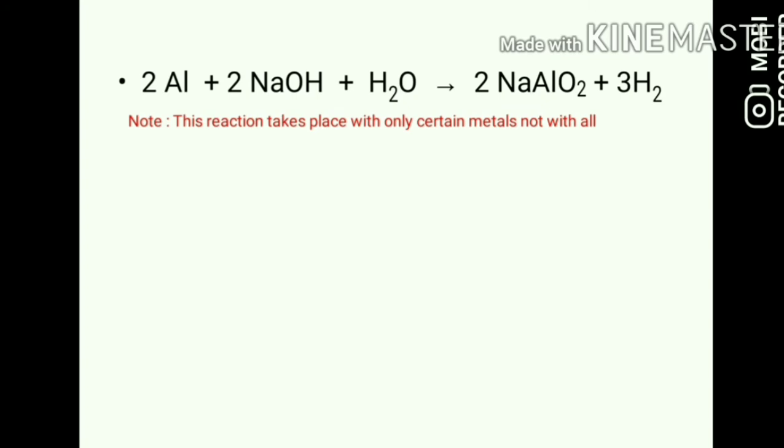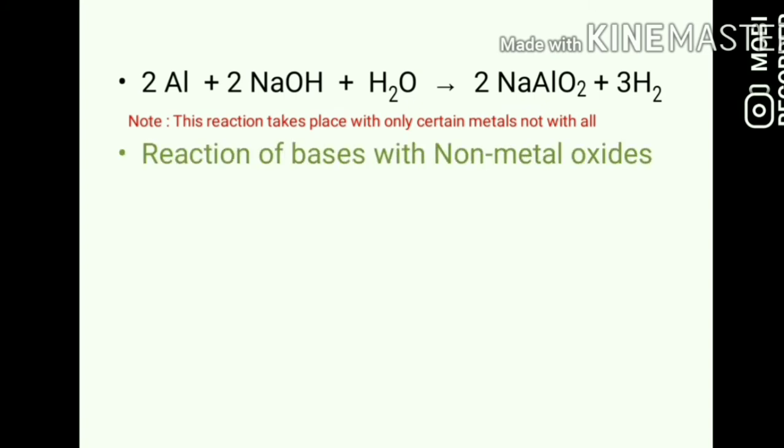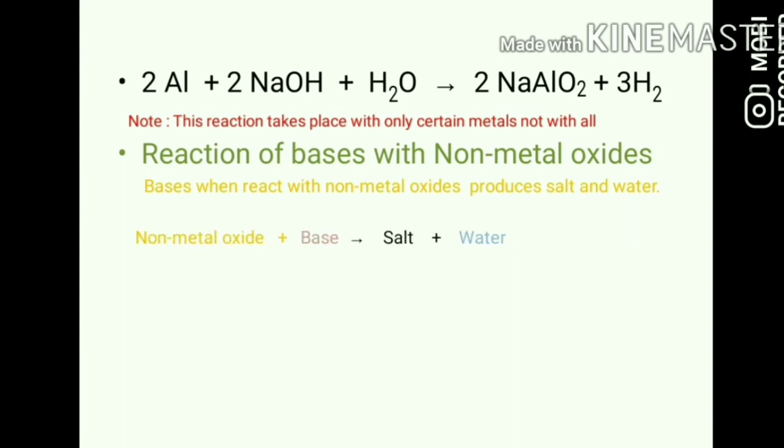The next thing is the reaction of bases with non-metal oxides. Bases react with non-metal oxides and produce salt and water. I'm going to take an example. Non-metal oxide plus base forms salt and water.